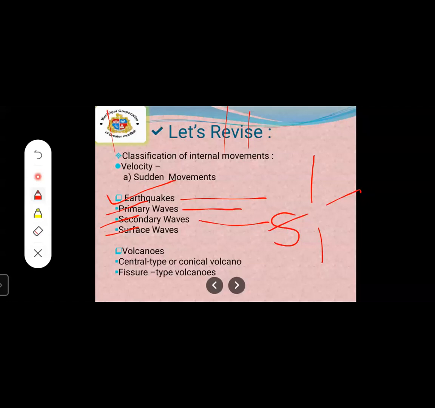Just keep these three points in your mind, students. First, secondary waves occur after primary waves. Second, the speed of the secondary waves is lesser than primary waves. Third, these waves travel only through solid medium. When they enter into the liquid, they get absorbed. These are the points you have to keep in mind about the secondary or S waves.